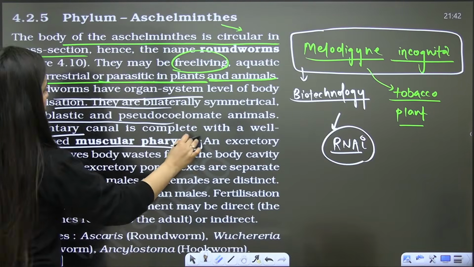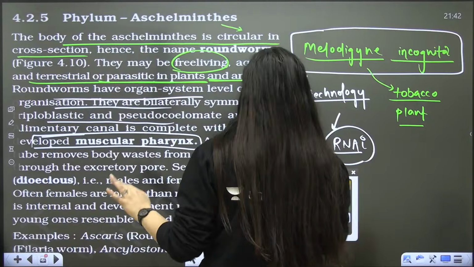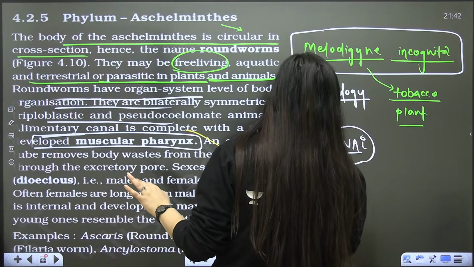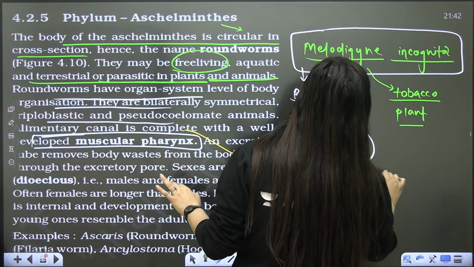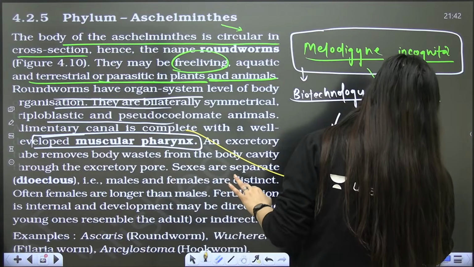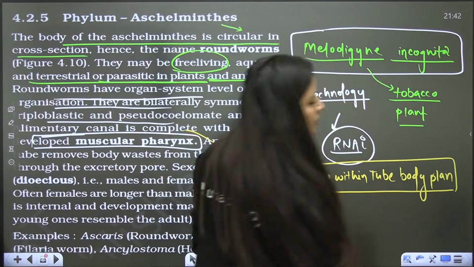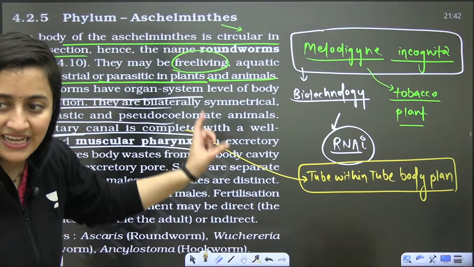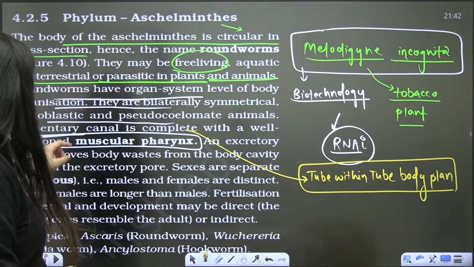Well developed. Their alimentary canal is complete. So if I am saying the alimentary canal is complete, can I say that tube within tube body plan is there? Yes or no? Can I say that they have tube within tube body plan, because the digestive system is complete? Okay. Now what is the next part here?